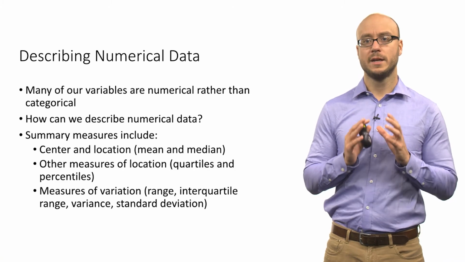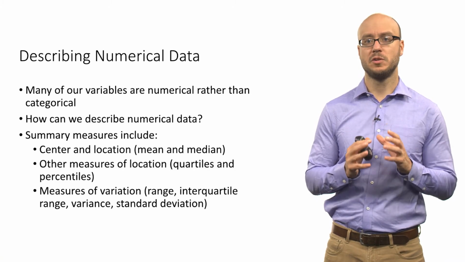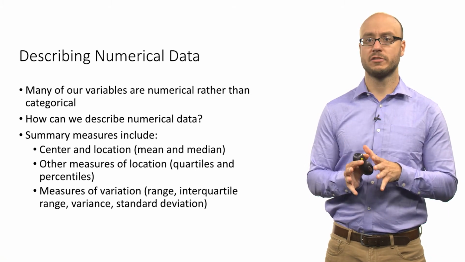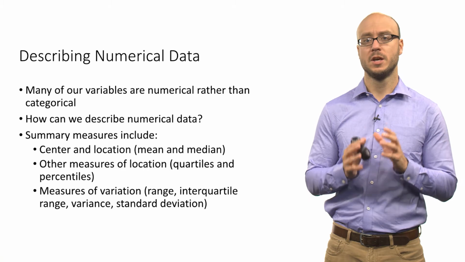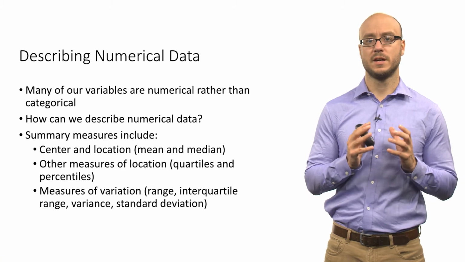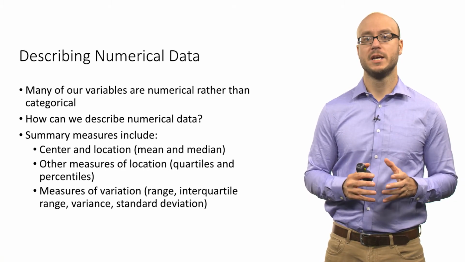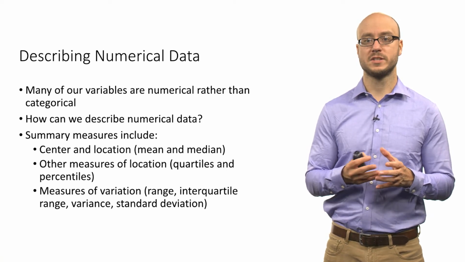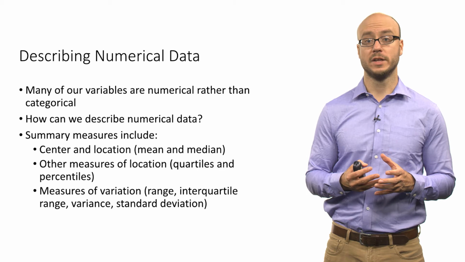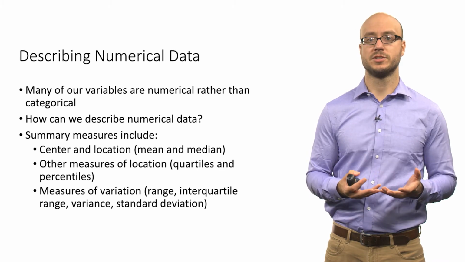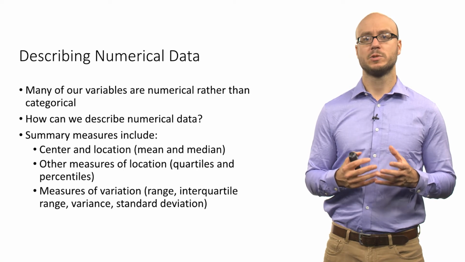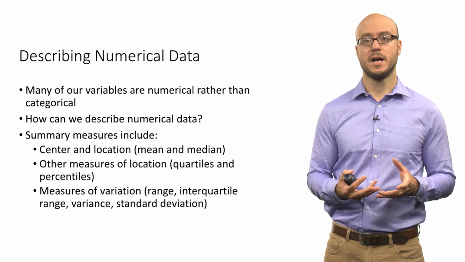So to really describe and understand numerical data, in addition to graphical techniques, which we'll cover soon, we talk about the different kinds of numerical summary measures. These include measures of center and location. The center is sort of where the center part of a variable is. These are measures such as the mean, the median, the mode. We also talk about measures of location, which include quartiles and percentiles.